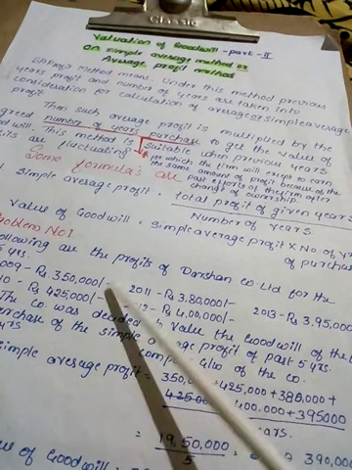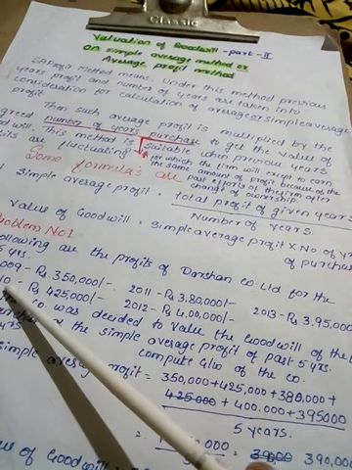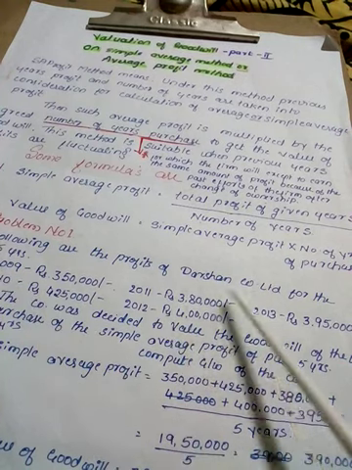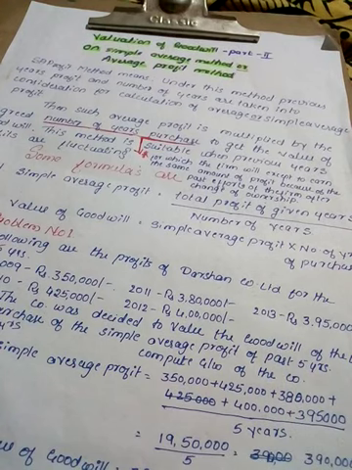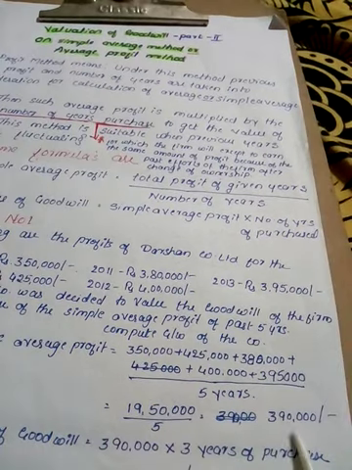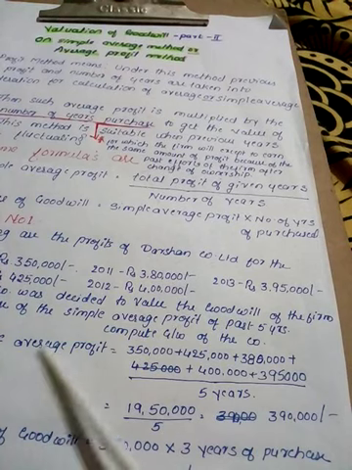How many years? 5 years: 1, 2, 3, 4 and 5, divided by 5. Then the total profit of 5 years will be 19,50,000 divided by 5, which is equal to 3,90,000, our simple average profit.